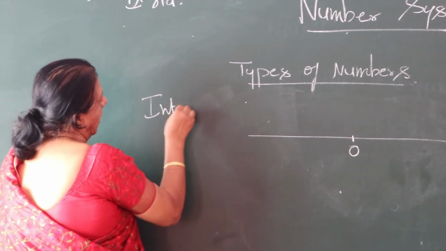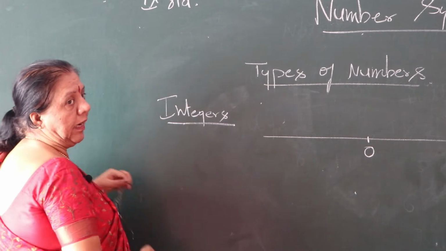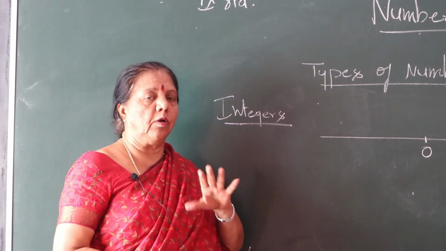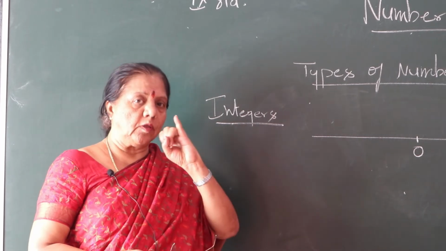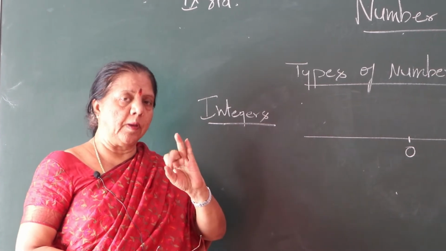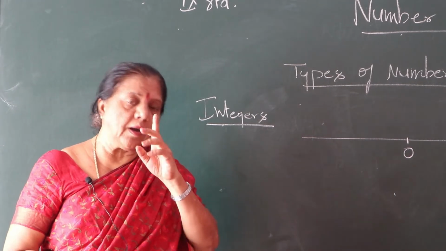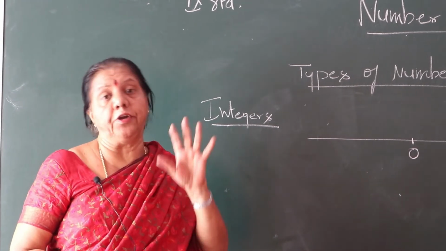What are integers? Integers are numbers. They consist of positive numbers, negative numbers, including 0. That we call the number line. On the number line we are finding all integers.